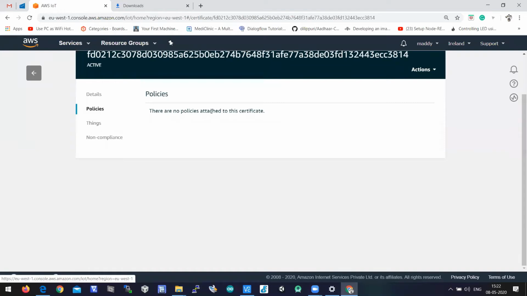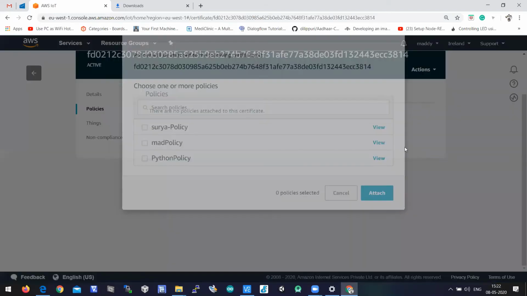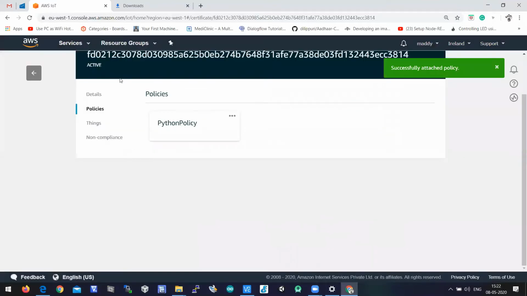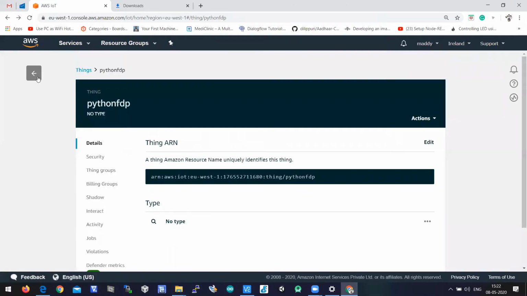Policy, we need to attach a policy for the certificate. Okay, so let us attach a policy as well. Attach policy. So you need to attach a policy called Python policy, which is created now. So let us attach a policy for the certificate. Thing is Python FTP, policy is Python policy. We need to attach a policy for the certificate as well.